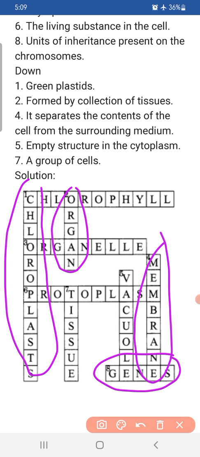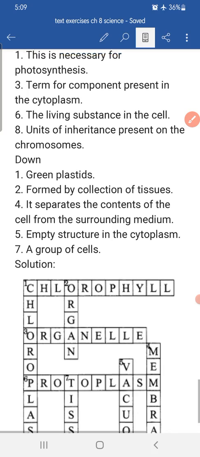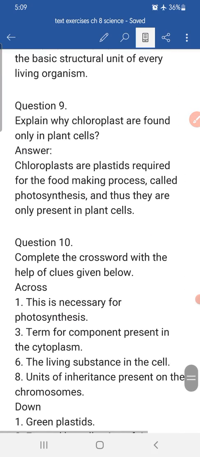An empty structure in the cytoplasm, it is the vacuole, and a group of cells is known as a tissue. So I hope all the answers of the textbook exercise are clear to you, children. I have sent this in the form of a PDF in your group. So please write it down into your regular notebooks.